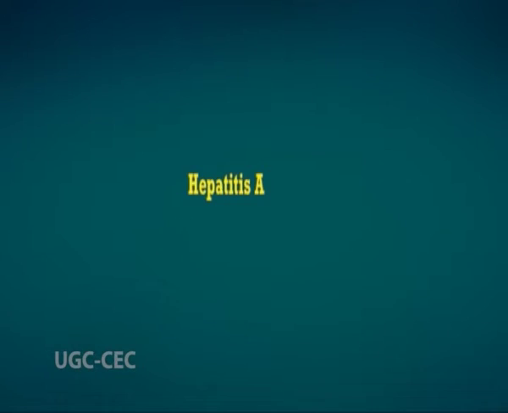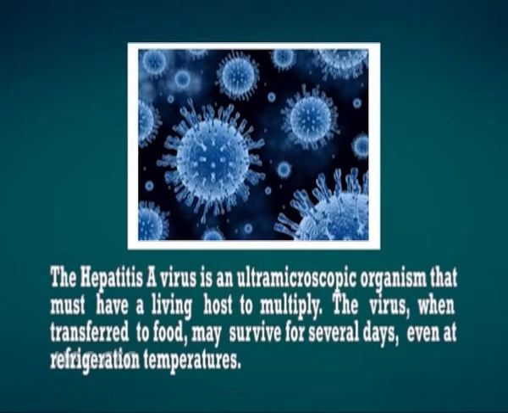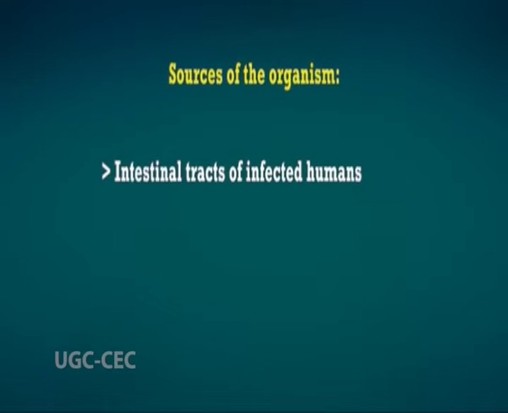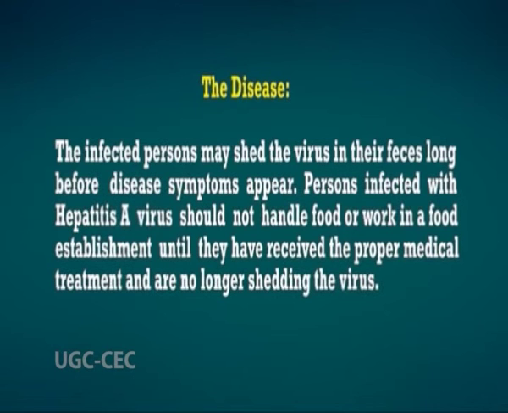Now we'll see the viruses that are associated with foodborne diseases. So it's hepatitis A. The hepatitis A virus is an ultra-microscopic organism that must have a living host to multiply. This virus, when transferred to food, may survive for several days, even at refrigeration temperature. Sources of the organism are the intestinal tract of infected humans, contaminated water, and the foods associated are mostly seafoods. The infected person may shed the viruses in their feces long before the disease symptoms appear.